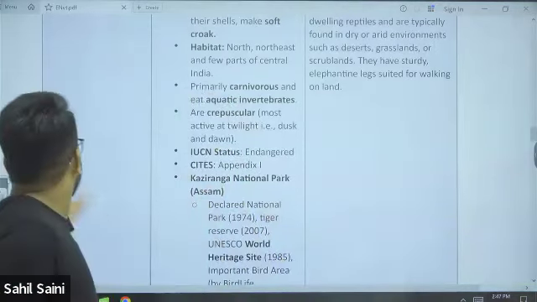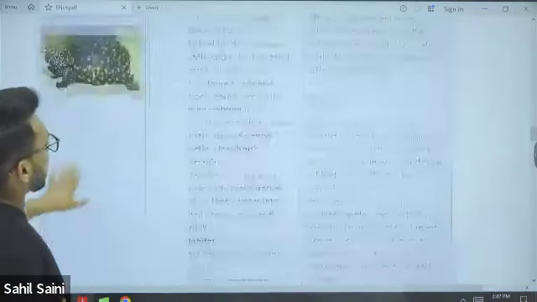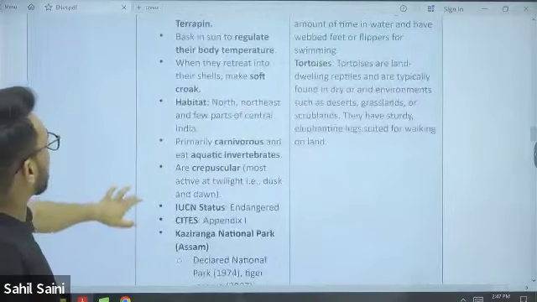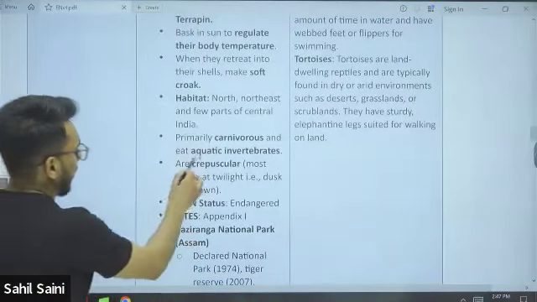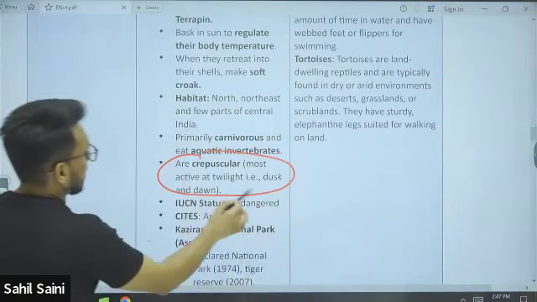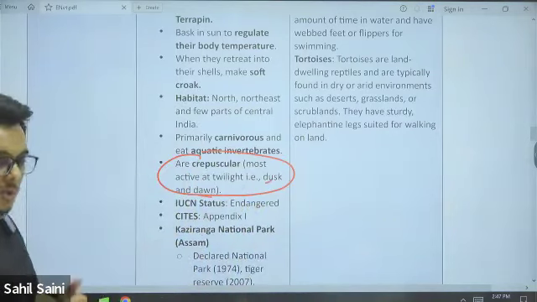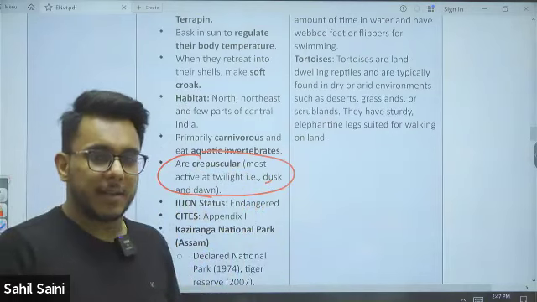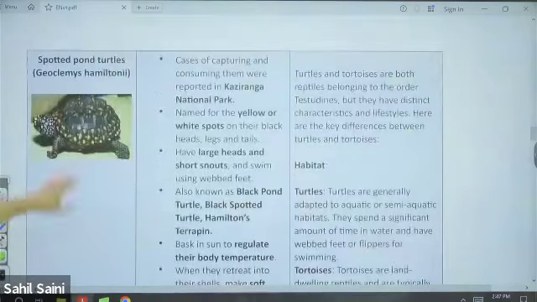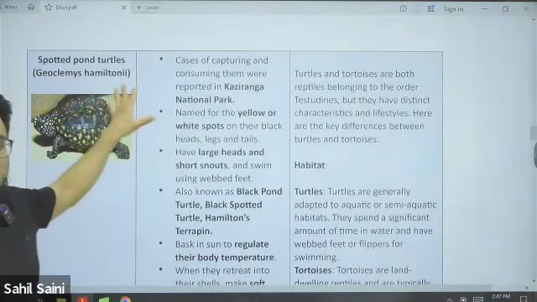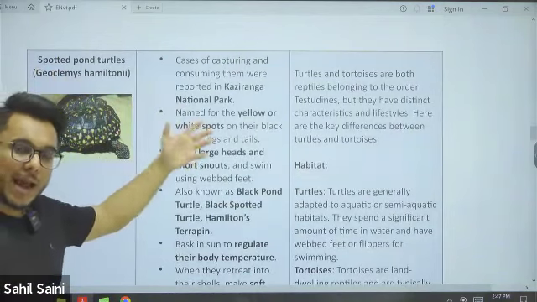So the spotted pond turtle is crepuscular. Most active at twilight, that is dusk and dawn. So in diffused light, they will be most active.